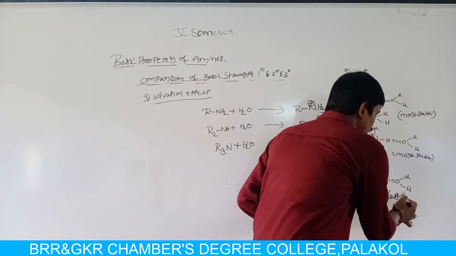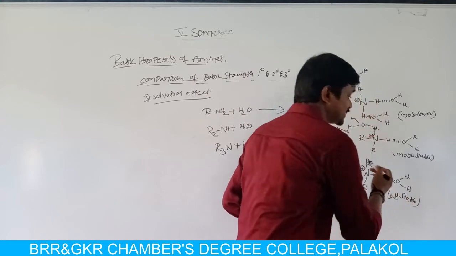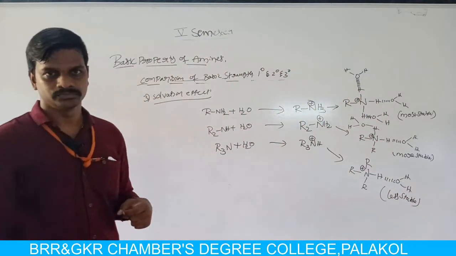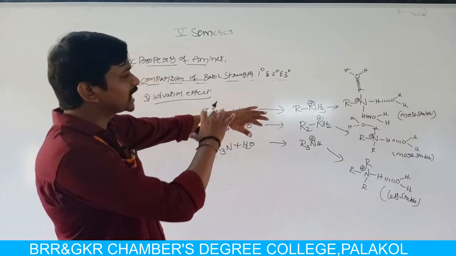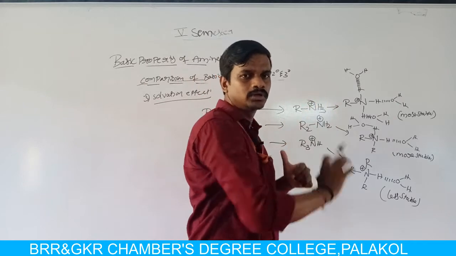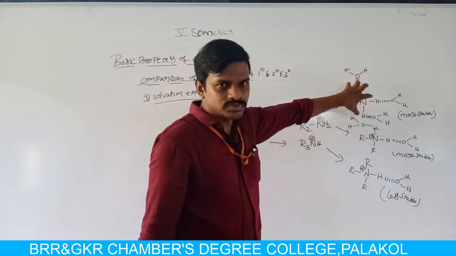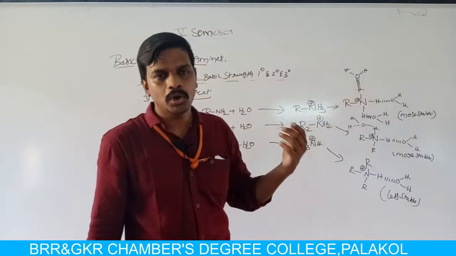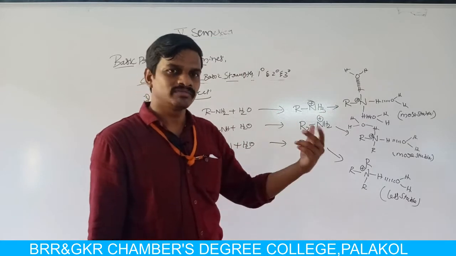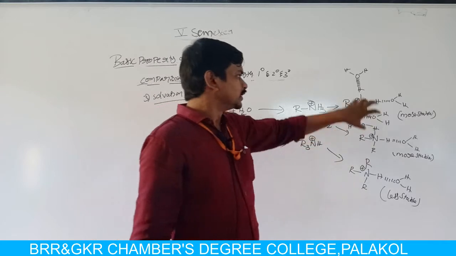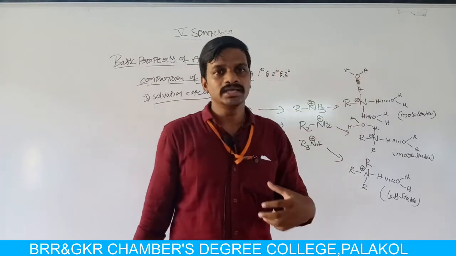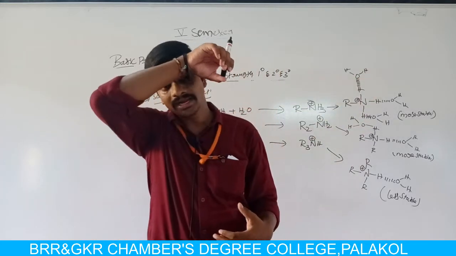So the formed ammonium salt is less stable, so in aqueous solvent the primary amine is easily converted into monoalkyl ammonium salt. Why? Because after accepting the proton, the formed monoalkyl ammonium salt is stabilized by hydrogen bonding.